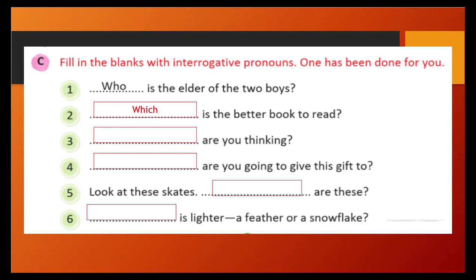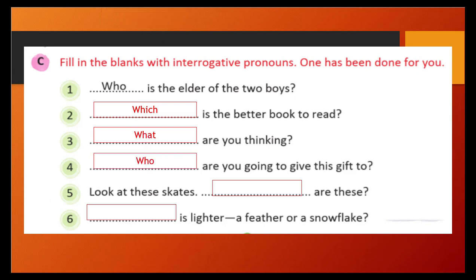Blank are you thinking? What are you thinking, right? We will use what. Blank are you going to give this gift to? Who are you going to give this gift to? Correct. To whom are you going to give this gift? So the correct answer is who.